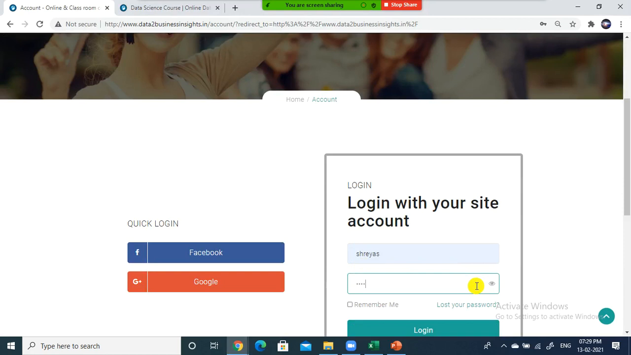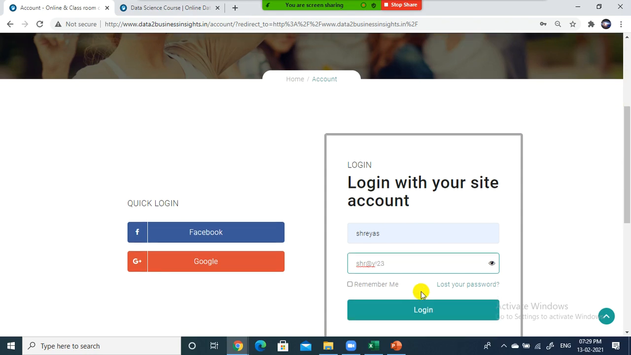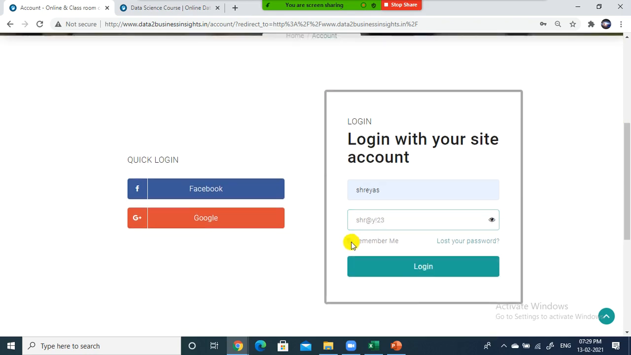One second. Let me enable this so that I can see it. Yeah. The password is SHY exclamation 1 2 3, right? Exclamation 1 2 3, right? Just remember me. After this, when you will ask for